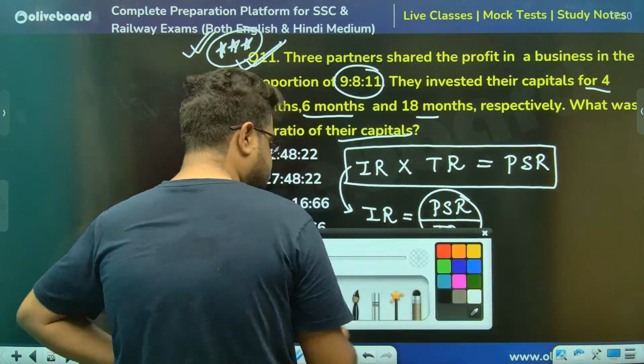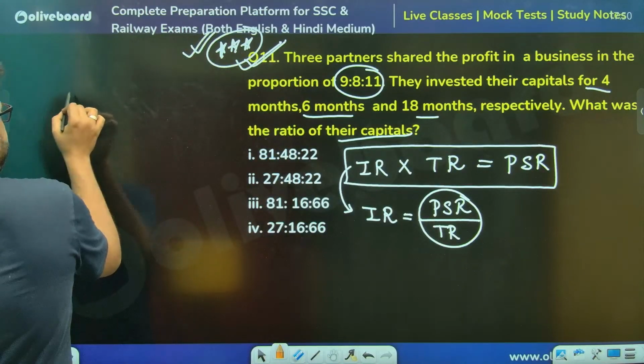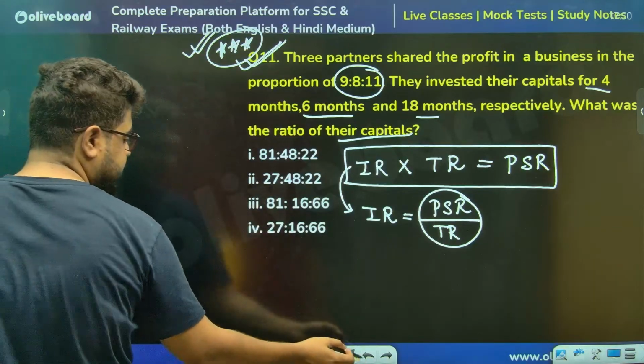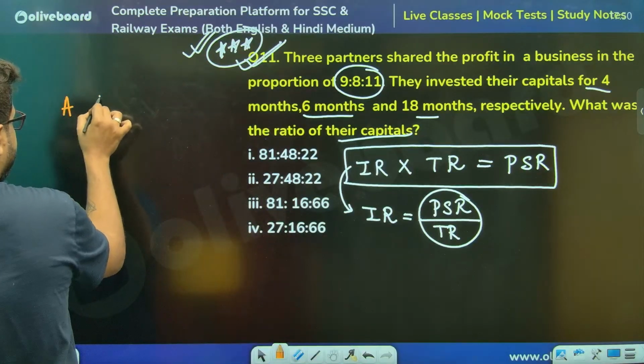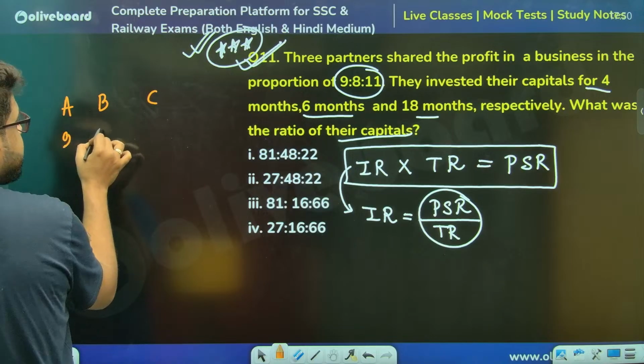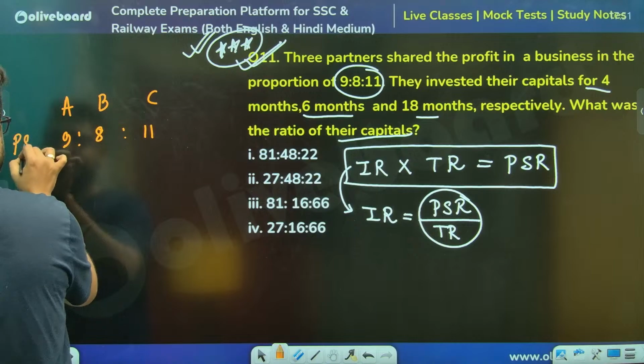So let's do it. Let us understand this. How, sir? Sir, there are three partners. Let us name them ABC. The profit sharing ratio is 9, 8, 11. So this is PSR.